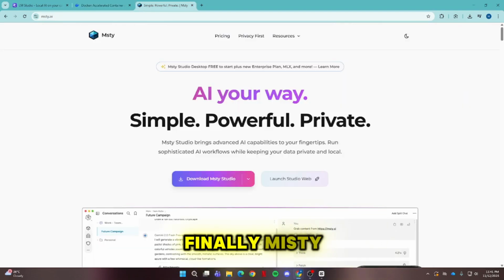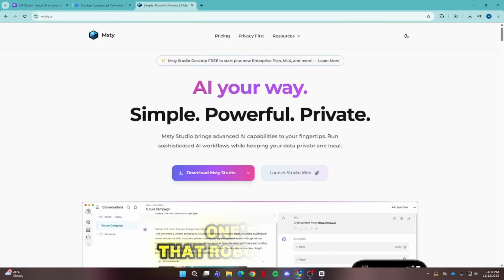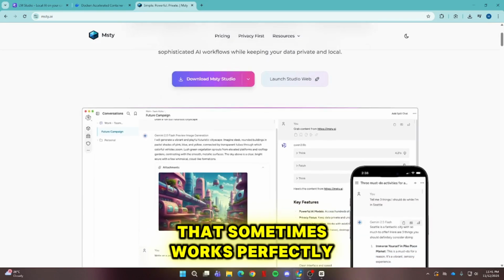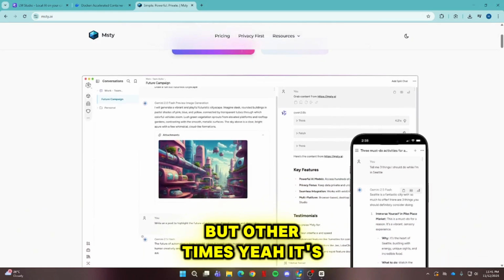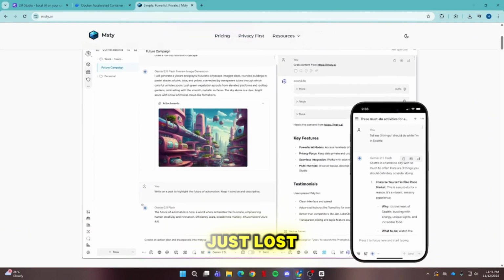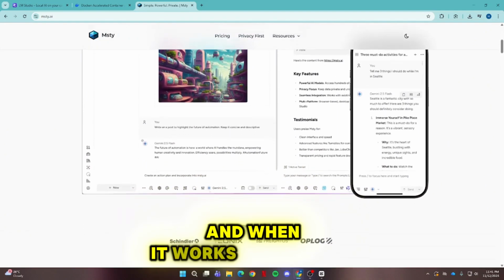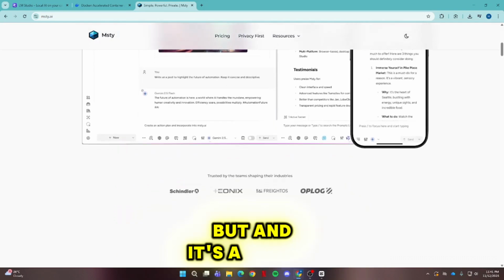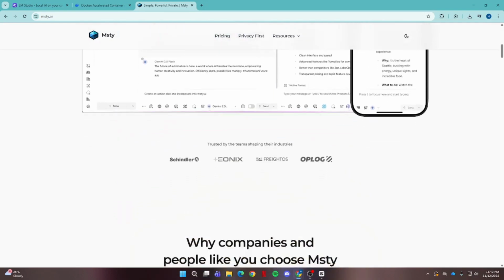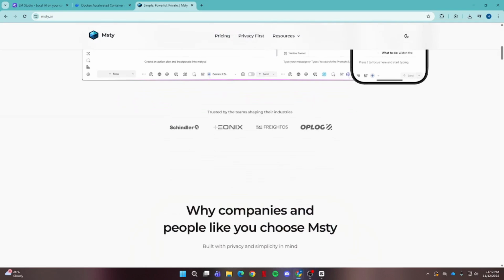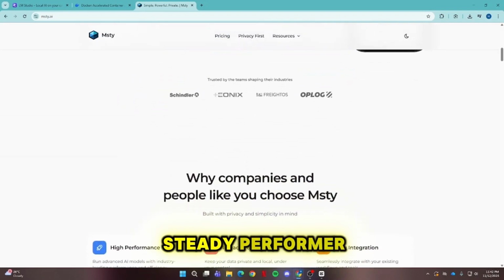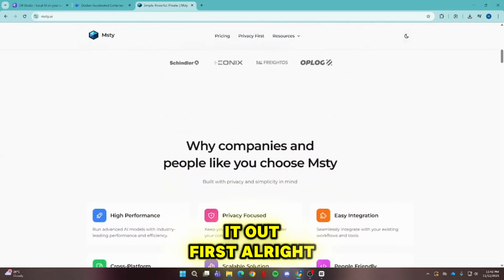And finally, Misty. Let me tell you, this one's like that robot vacuum that sometimes works perfectly, but other times, yeah, it's just lost. It promises great integration with different services, and when it works, it's smooth. But, and it's a big but, it has some hiccups when handling more complex tasks. So if you're looking for a steady performer, you might want to test it out first.